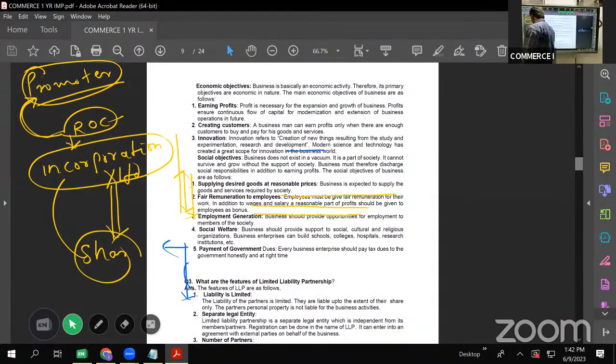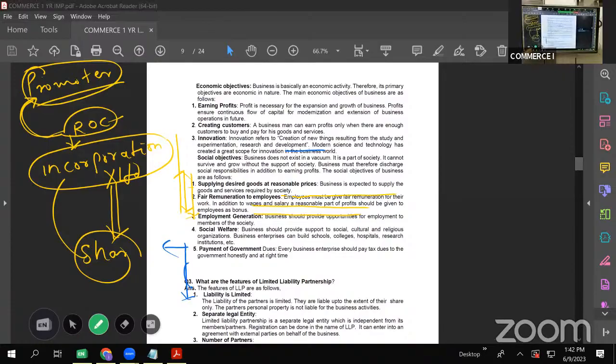Now, what are the social objectives you see? What are the social objectives? Social objectives are supplying desired goods at a reasonable price.